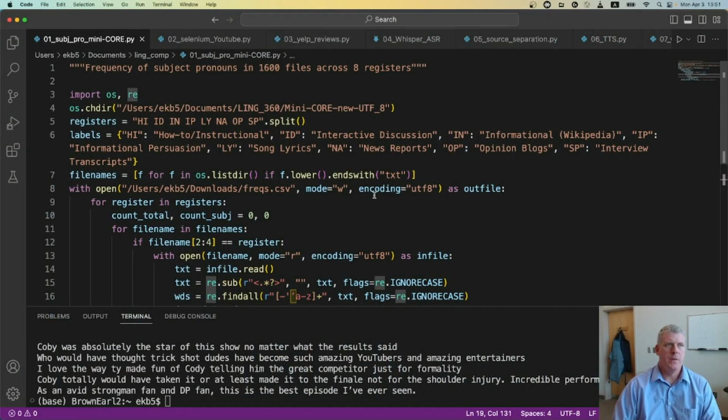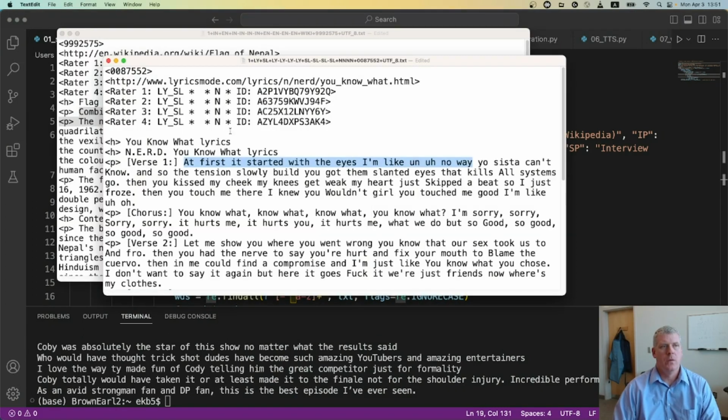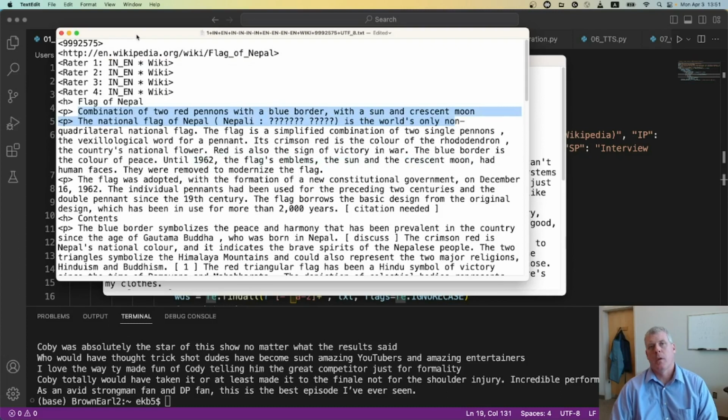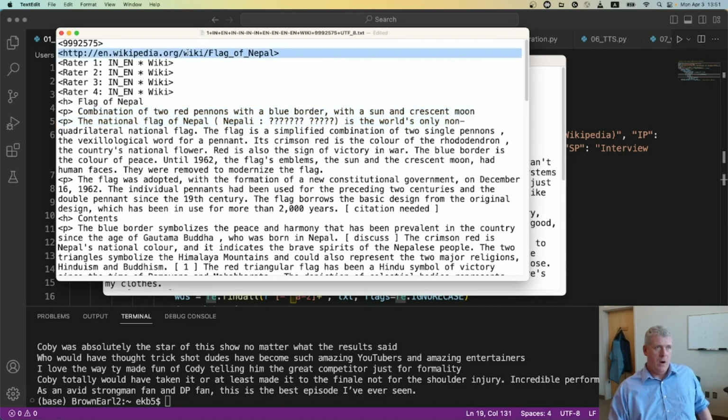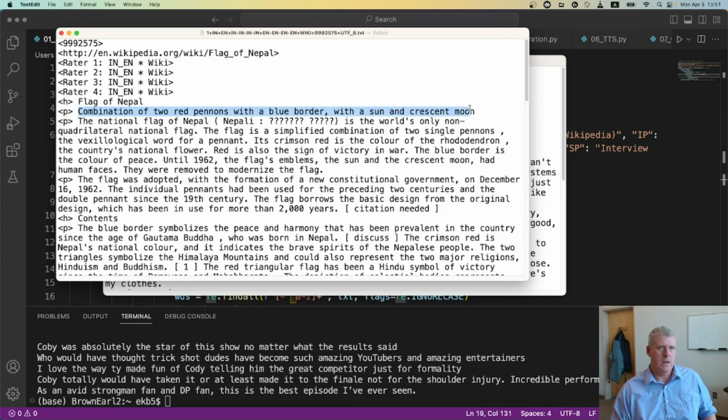Let's start with the first thing I showed, which is, let's say we have a corpus of Wikipedia articles and song lyrics and opinion blogs and news articles and how-to instructional material that was scraped from the internet. For example, here is a Wikipedia article about the flag of Nepal. Combination of two red pennants with a blue border with the sun and a crescent moon.